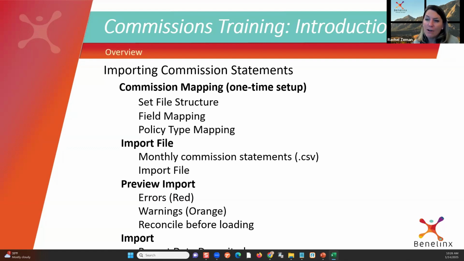Because if we get paid for a voluntary life policy, that's ours, right? So if we may not have remembered to create the policy, now that audit helps us make sure the front end and the back end match. In addition, then, we're going to be able to import those files and load them and reconcile. Okay, we'll talk about what the error messages are, red versus orange.